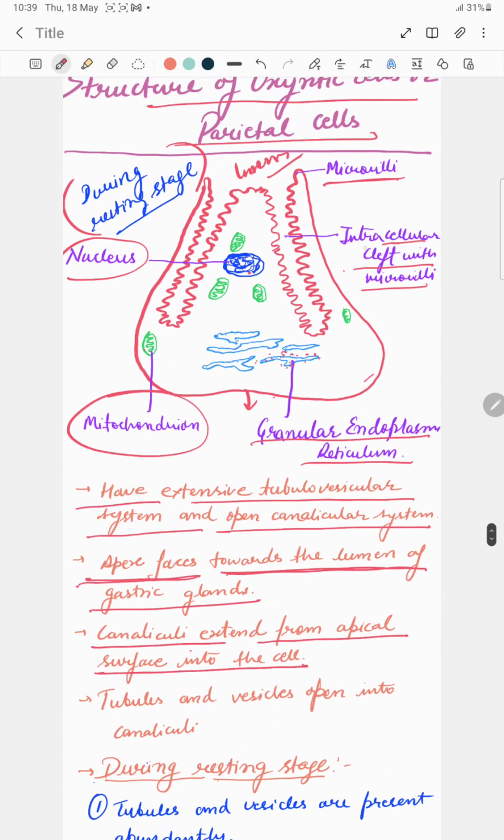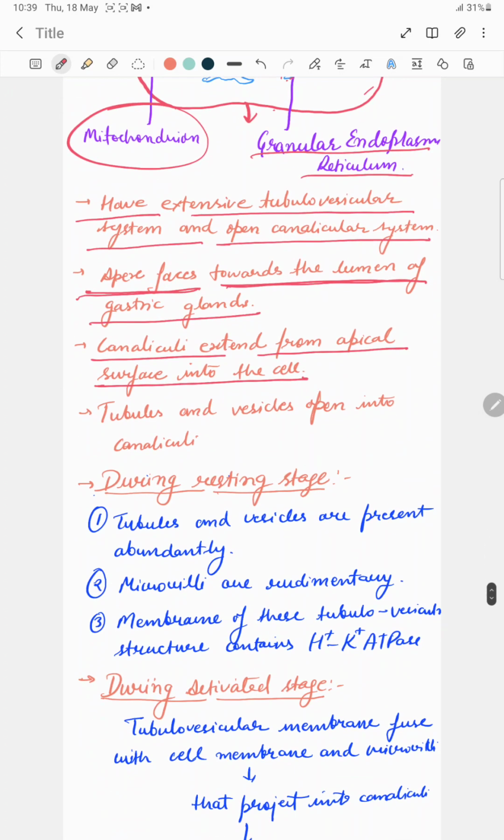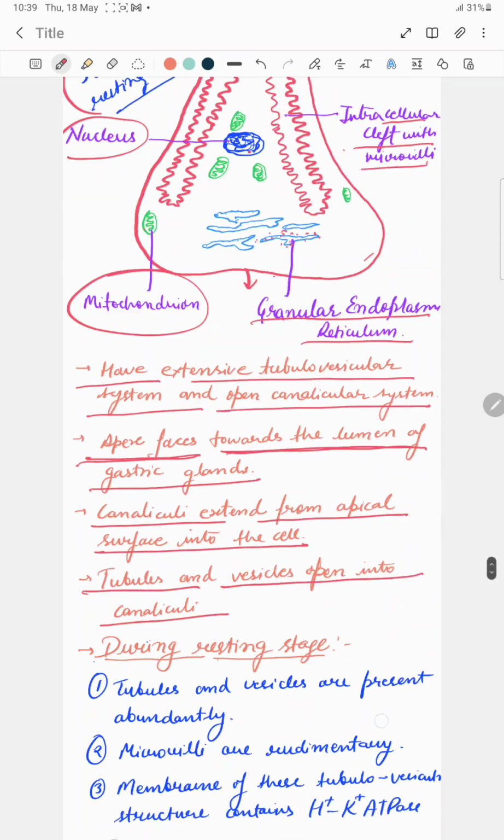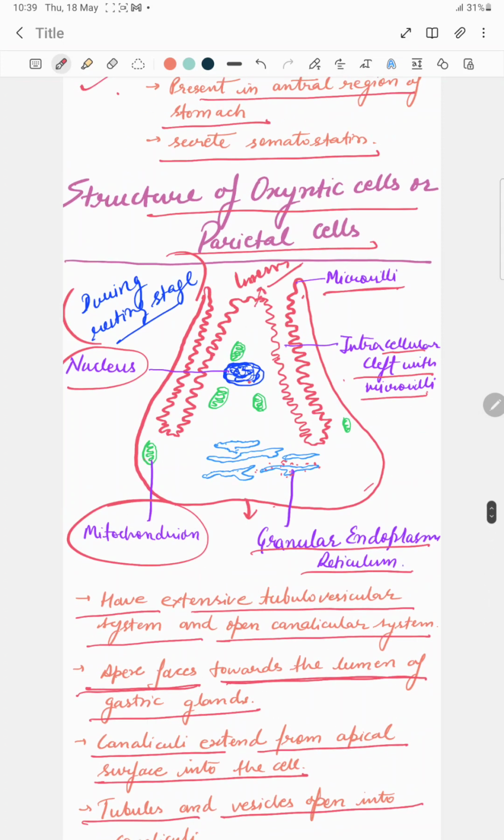These are the intracellular clefts with microvilli, and when not in a resting state, in the active stage, they form canaliculi that project into the lumen of the stomach. Tubules and vesicles open into these canaliculi and finally release HCl secretion into the lumen.